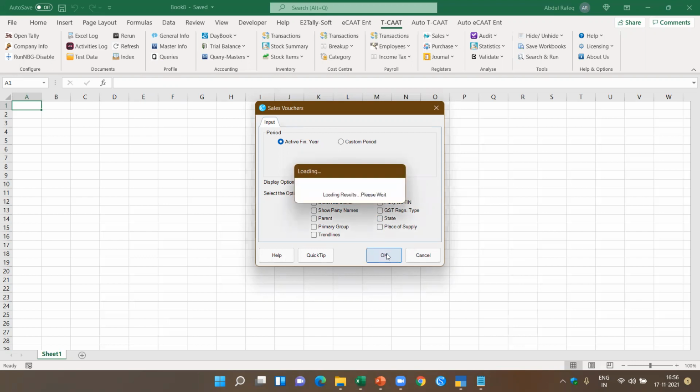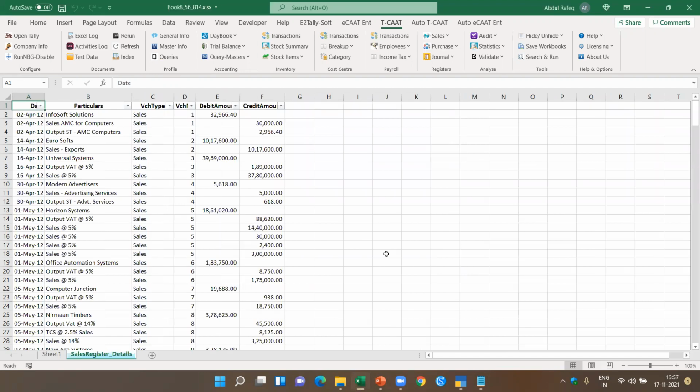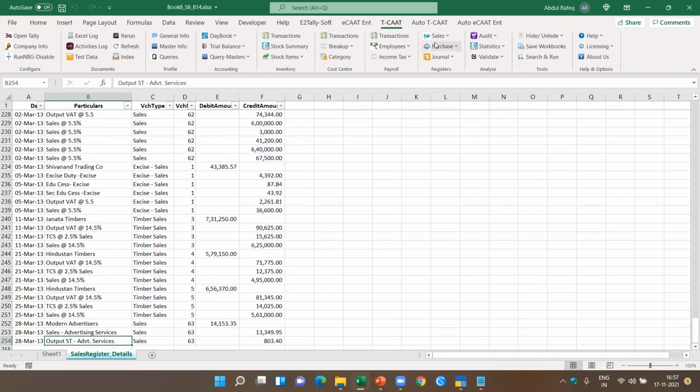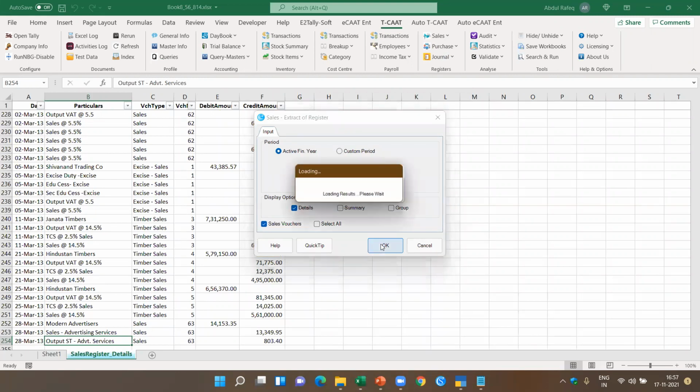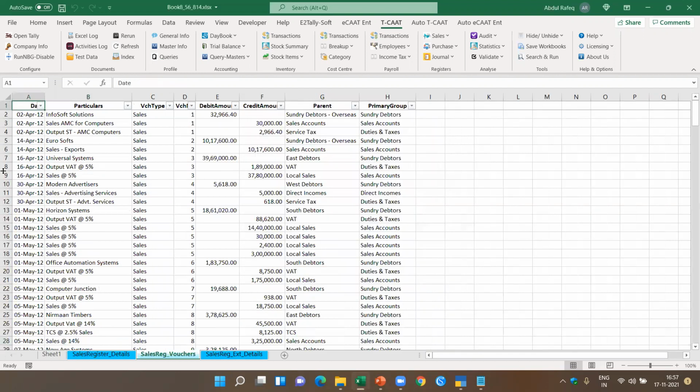Now you see, this will give me all the sales vouchers for the particular year. This is a complete list of all the sales vouchers. Not only that, I want a summary. So I can extract this summary, and I want details of summary. When I say details, it extracts a detailed summary. It groups it based on the ledger name and gives me a complete summary so that I get a complete perspective of all the transactions which happened. It also tells me the parent and the primary group, how many transactions there are for each of the parties, and the complete summary.